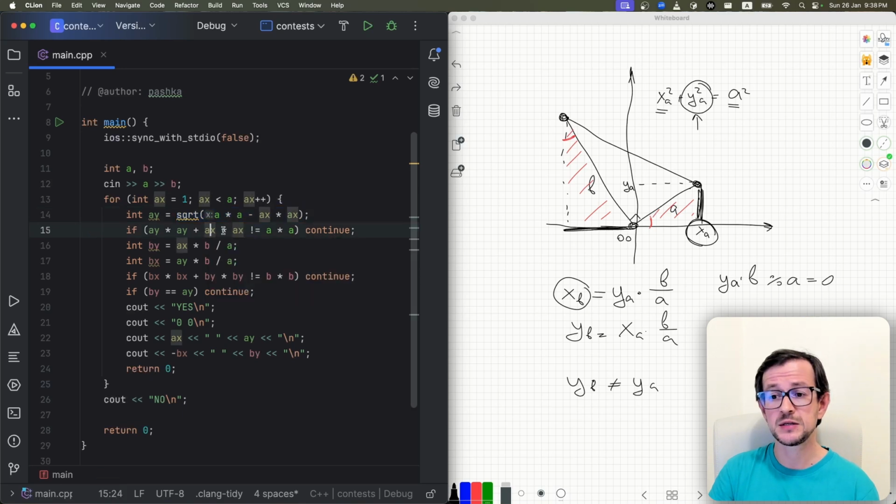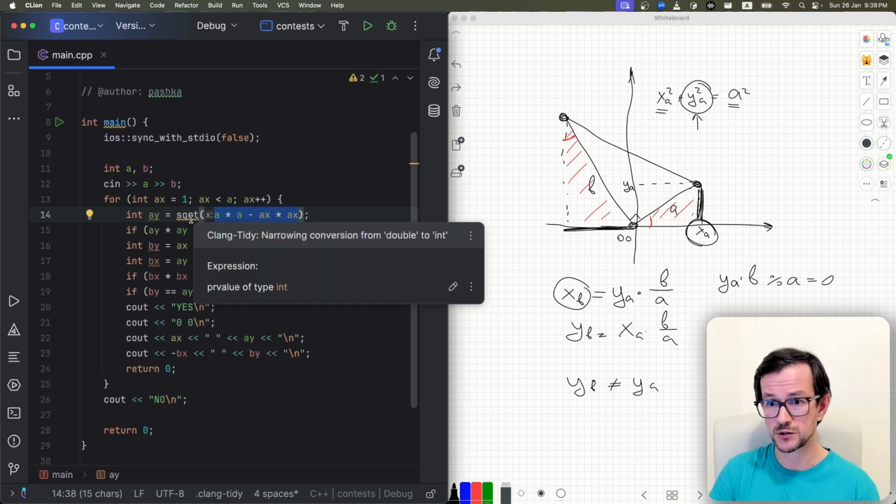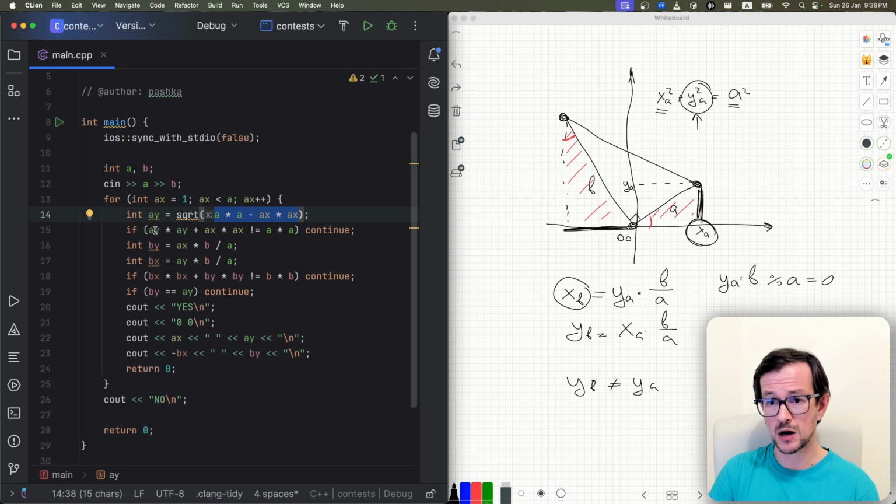I know that this number must be a square of an integer number. If it's not, then this check will just not work. So I calculate some coordinate of point A, and then check if it works. Again, if this number is not a perfect square, then I will have some wrong value here, but then this check will not work.